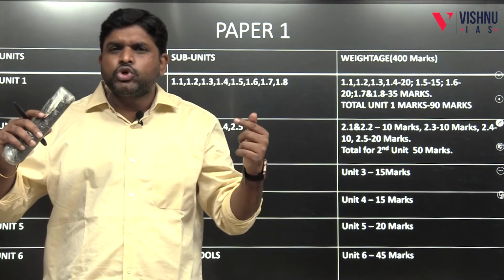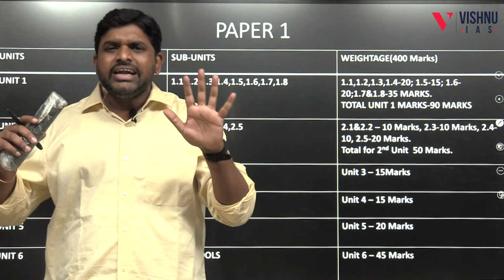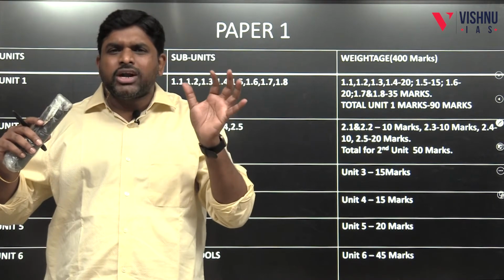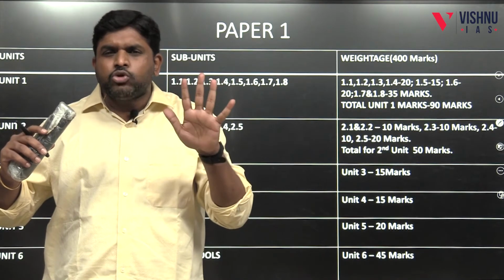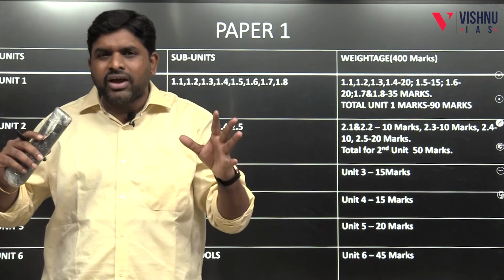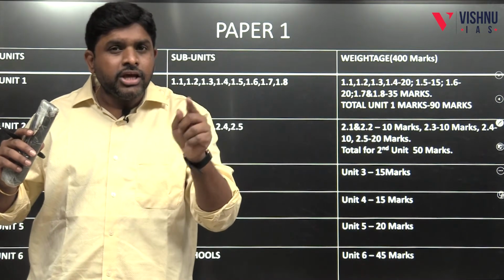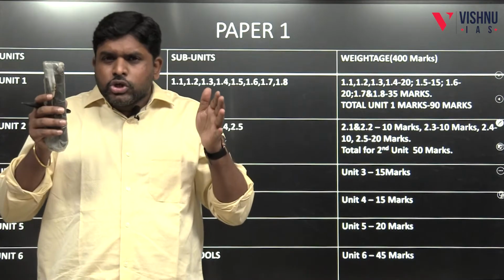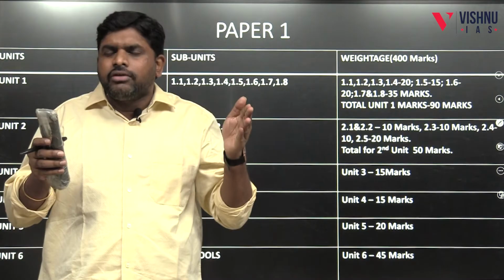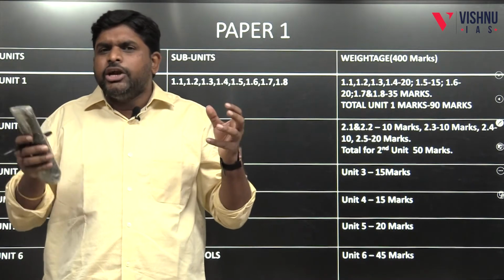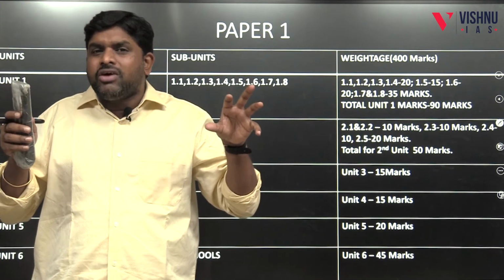In the first question and fifth question, 5 parts will be there, A, B, C, D, E, of 10 marks each, which are called short answers, of 150 words, 2 pages. So you have to attempt all 5. There is no choice in the first question and fifth question, and they are compulsory. At any cost, you have to attempt them. So the first question has A, B, C, D, E, 10 into 5, and the fifth question likewise, 10 into 5, so the compulsory questions carry 100 marks.